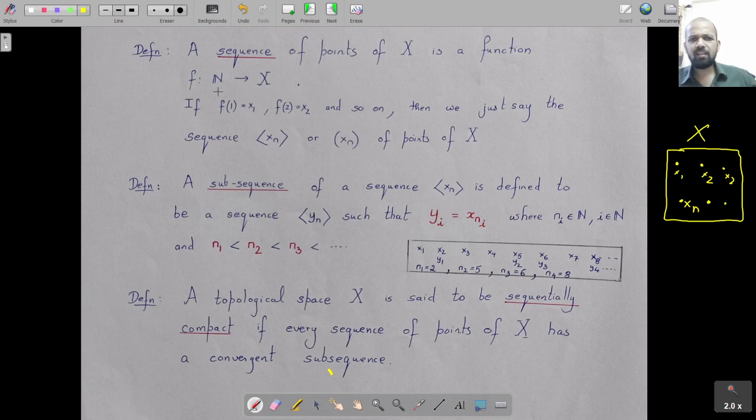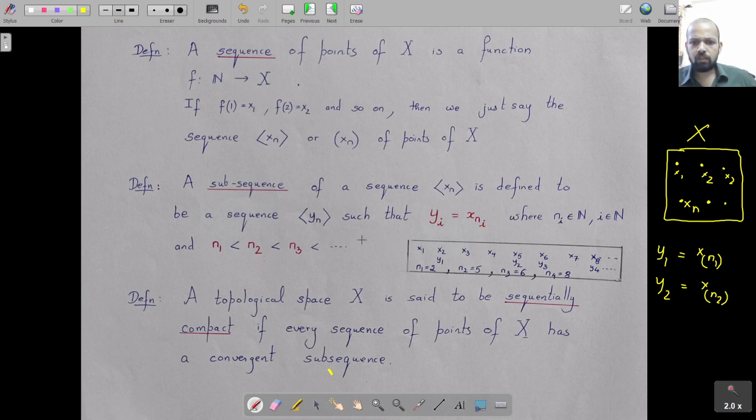We don't usually write it as f, but we just say xn is a sequence of points x1, x2, and so on. Essentially you have a function from natural numbers to X. A subsequence of a sequence is defined as a sequence yn, and we usually use the notation yi is x_{ni}. So y1 is x_{n1}, where n1 could be 5, 6, it is a natural number. y2 is x_{n2}, but we have to ensure that n2 is bigger than n1, and n3 bigger than n2.